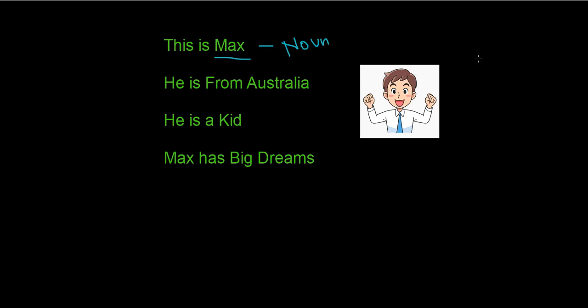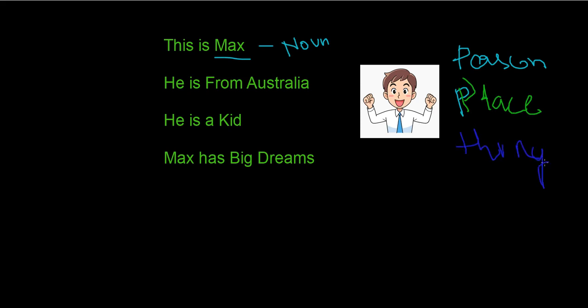But first, let's write the four categories of the noun, which is person, place, thing, and idea. I'll write it in different colors so you can understand which one I'm highlighting. Max is a noun and it is a person, so that's why I wrote it in light blue.